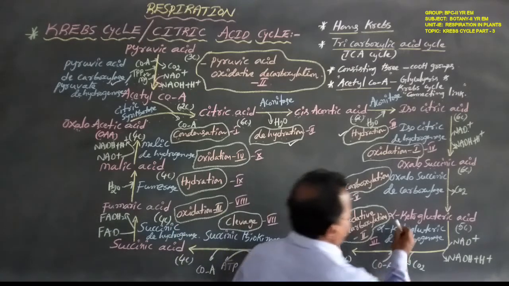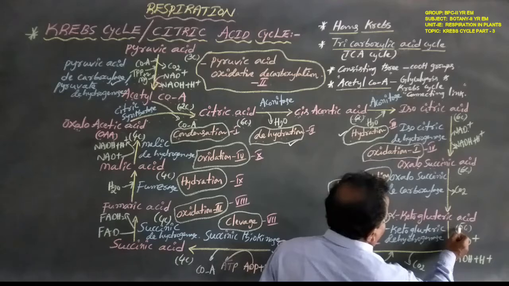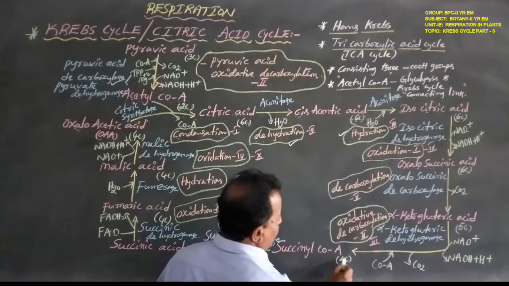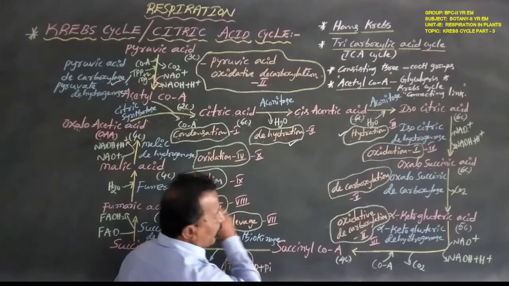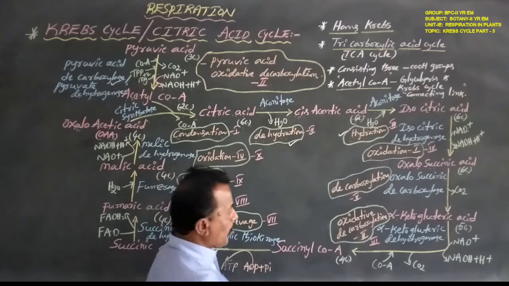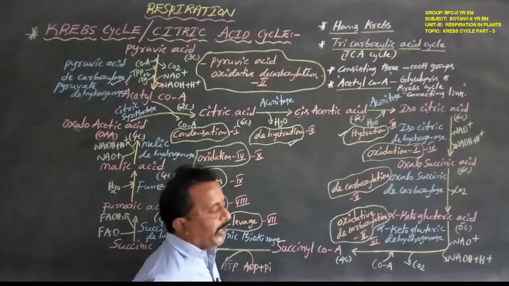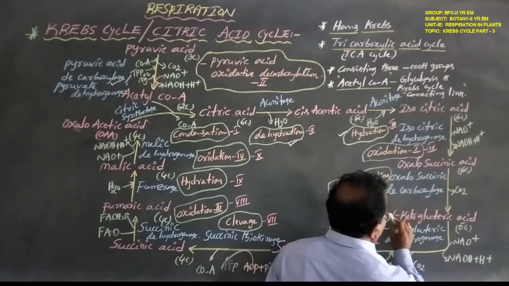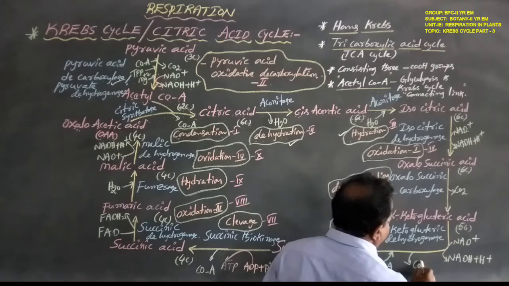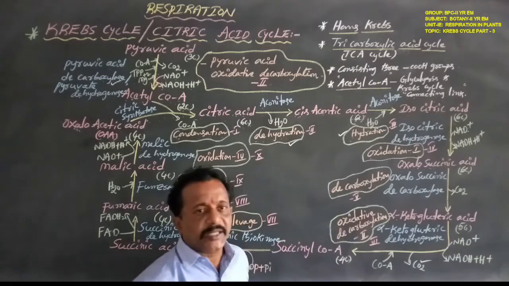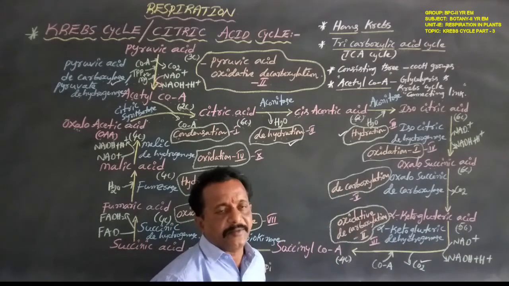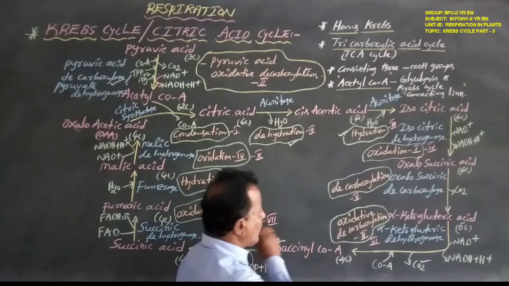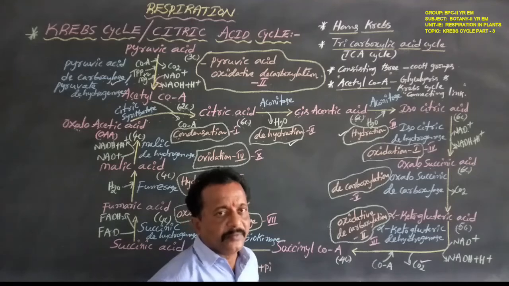Next, the 5 carbon compound alpha ketoglutaric acid is converted to the 4 carbon compound succinyl coenzyme A. Why? Because carbon dioxide is again removed, so the 4 carbon compound succinyl coenzyme A is formed.